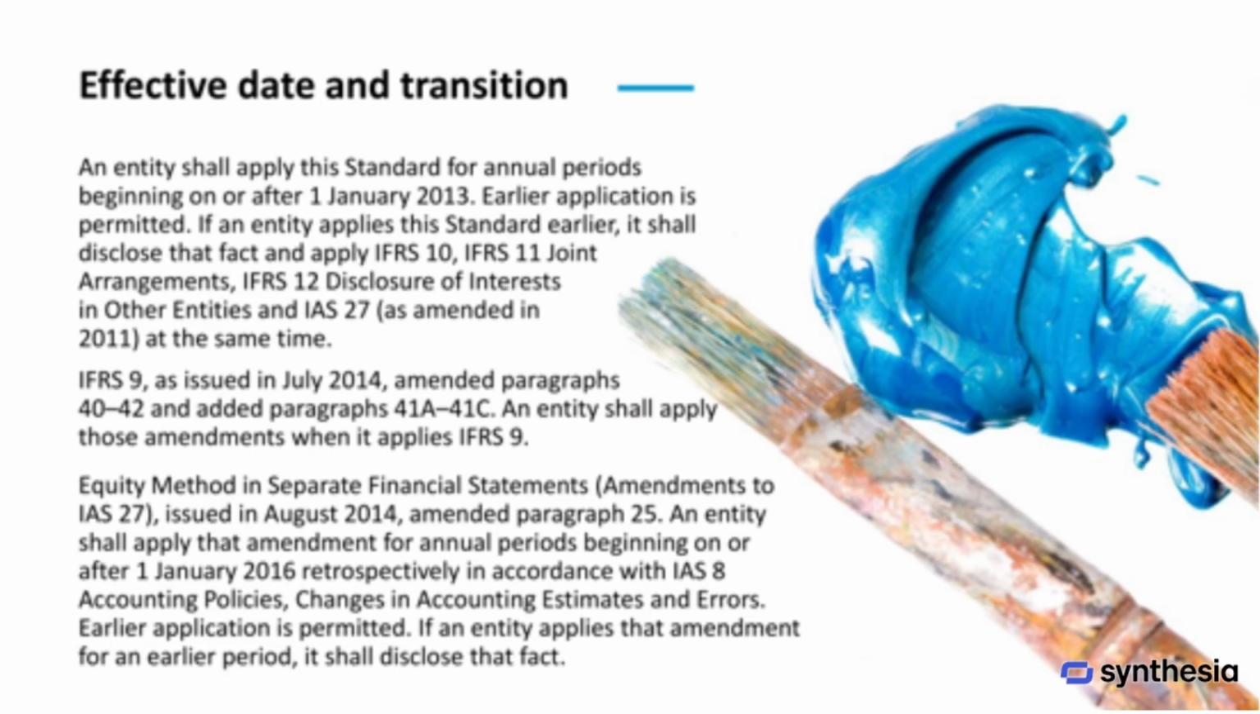Later, IFRS 9, issued in July 2014, amended certain paragraphs, and entities must apply these amendments when they adopt IFRS 9. Additionally, amendments to IAS 27 related to the equity method in separate financial statements were issued in August 2014. These amendments apply to annual periods beginning on or after January 1st, 2016, and must be applied retrospectively in line with IAS 8. Early application is also allowed, but must be disclosed.